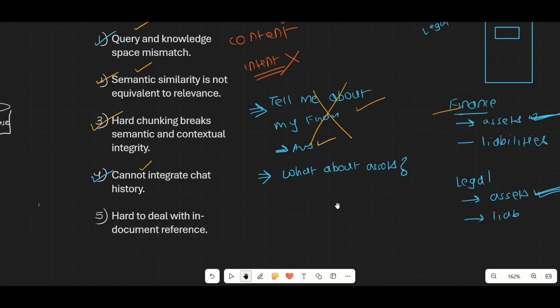Let's talk about the final problem, which is the difficulty of dealing with document references. Let's say you have a legal document, a PDF that talks about the rules and regulations of your company. You have a chatbot, and you write to it: tell me about rule number 4 from the PDF.